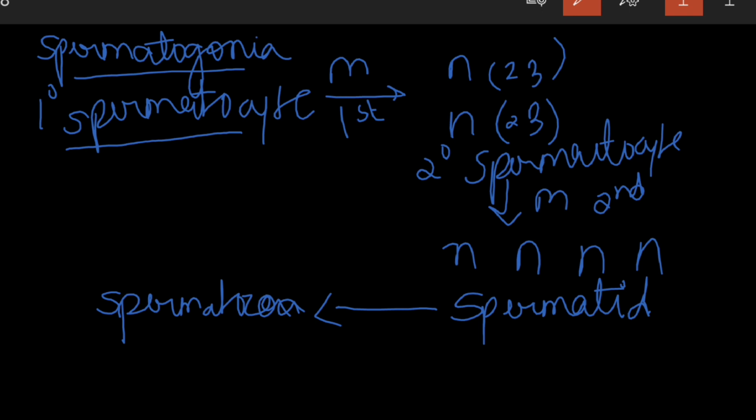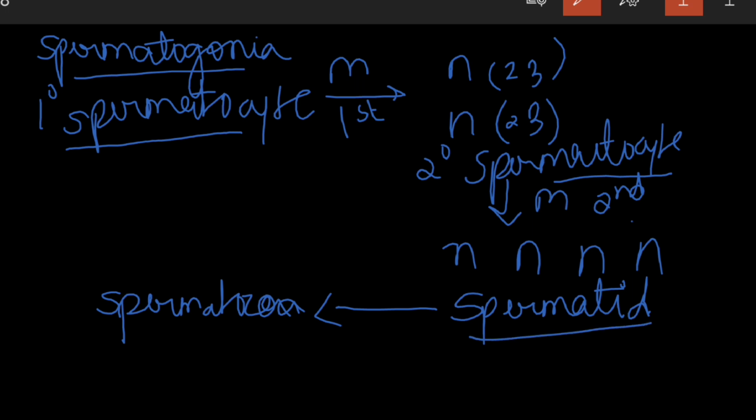So the primary spermatocytes undergo the first meiotic division to produce two equal haploid cells, known as secondary spermatocytes. These secondary spermatocytes undergo a second meiotic division to produce 4 haploid spermatids.